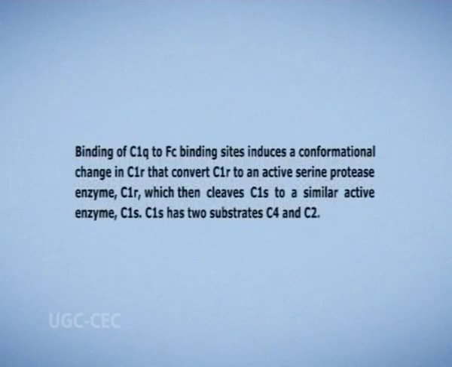The binding of C1q to Fc binding sites induces a conformational change in C1r that converts it to an active serine protease enzyme, C1r, which then cleaves C1s to a similar active enzyme, C1s. C1s has two substrates, C4 and C2. The C4 component is a glycoprotein containing three polypeptide chains: alpha, beta, and gamma.